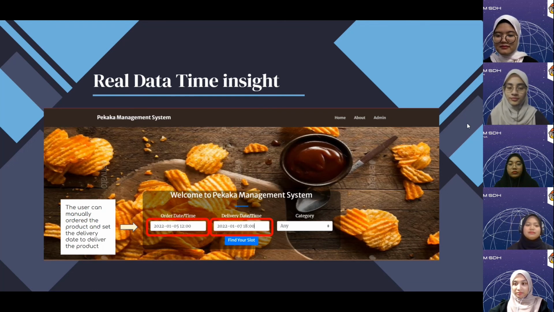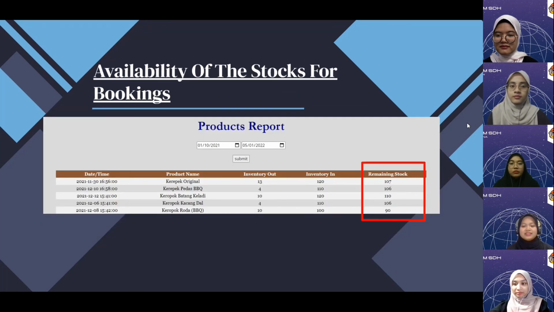So next is it can track the availability of the stocks for the booking. So in this product report, it will show all the remaining stock based on the particular date that has been entered by the admin. For example, in this report, it will be updated that the start date is 1 October 2021 and the end date is 5 January 2022. So within that period, it will show all the inventory out and in within the date. So based on that, they can track the availability of the stock by looking at the remaining stock.